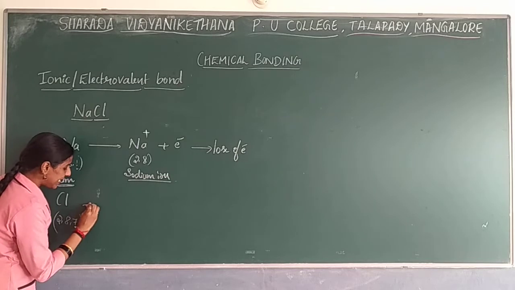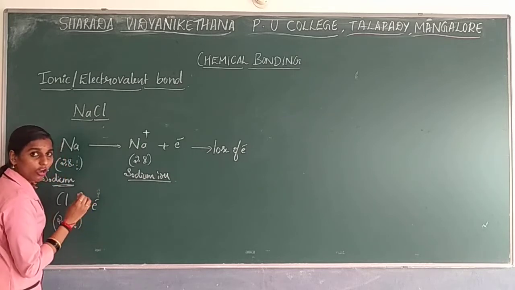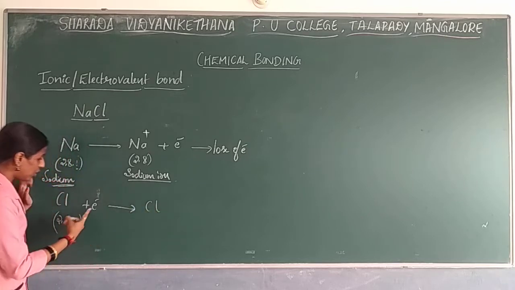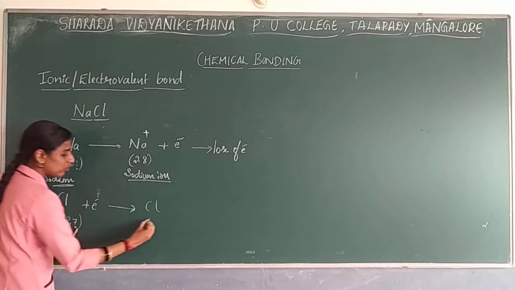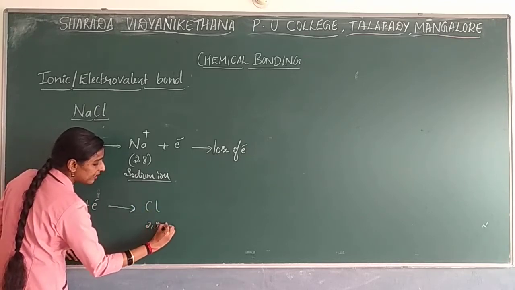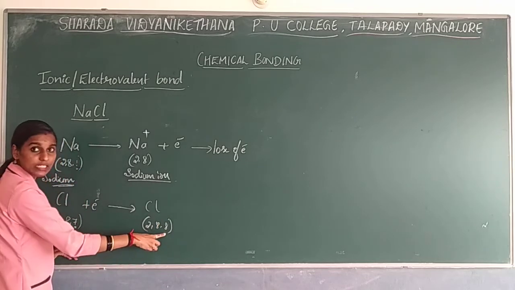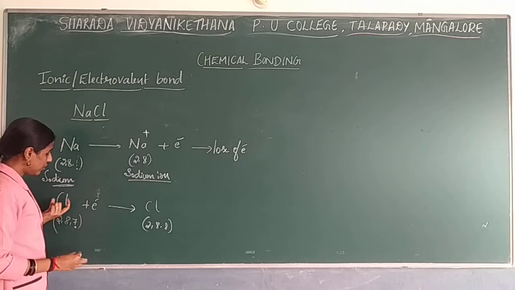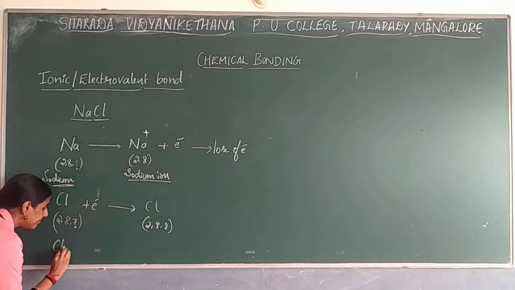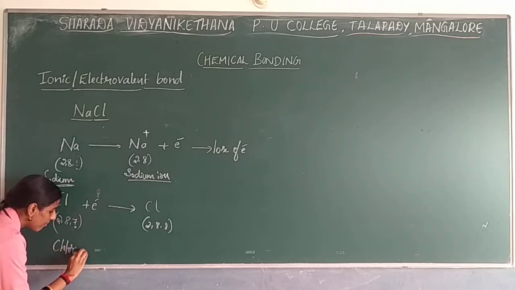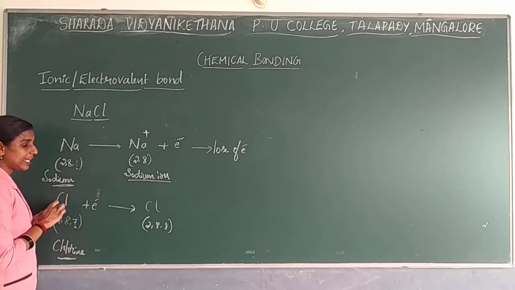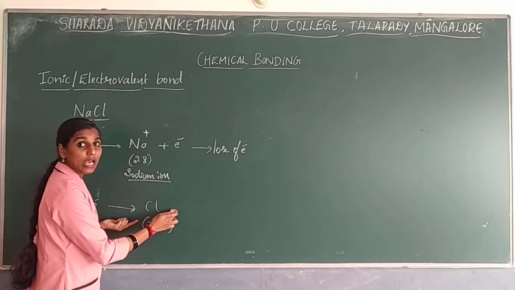So here, if it takes that electron, by taking the electron, what will be the electronic configuration? You have added 1 electron over here, so 2, 8, 8. The last shell has 8 electrons in its outermost shell. So this chlorine atom, by gaining an electron, will form an ion.